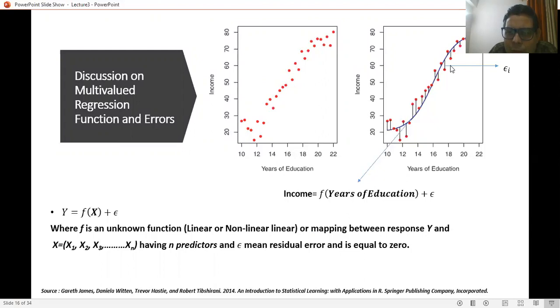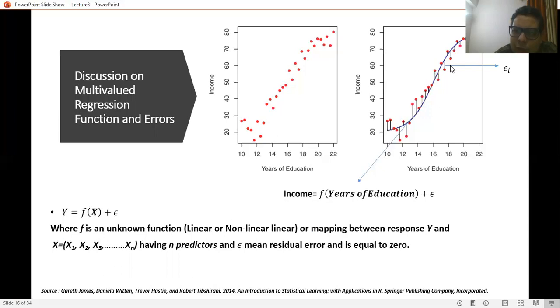Suppose we look at this particular figure. In this, a simple non-linear relation is shown between the years of education and the income. So a non-linear function is mapping between income and years of education.